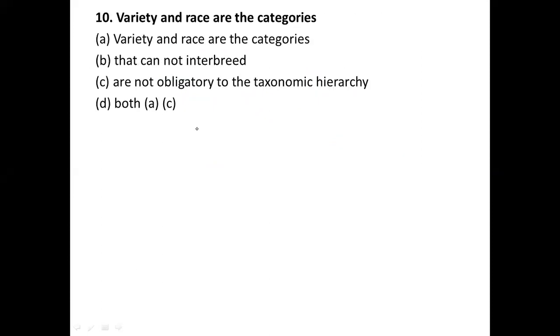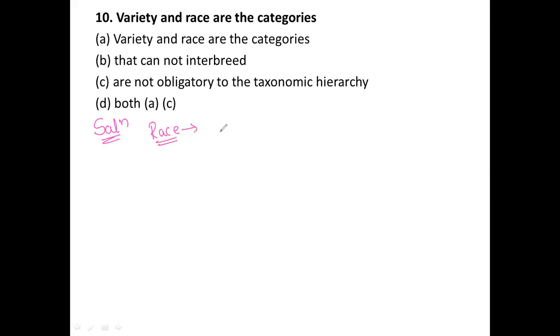So variety and race are the categories. This is the 10th question. Now I would like to see the solution for this question. First I would like to see the race. What do you mean by the race?